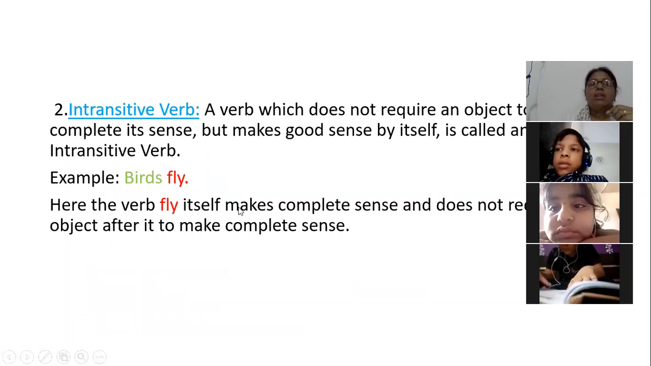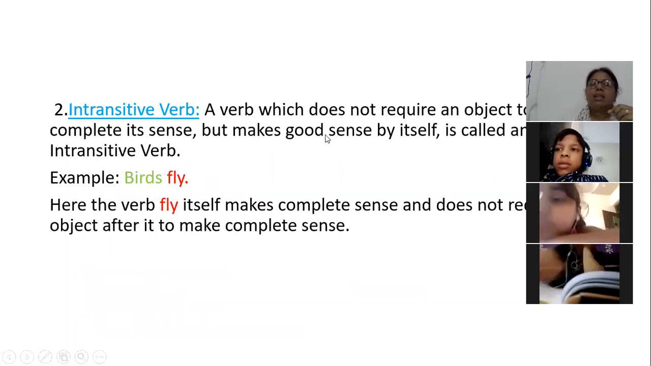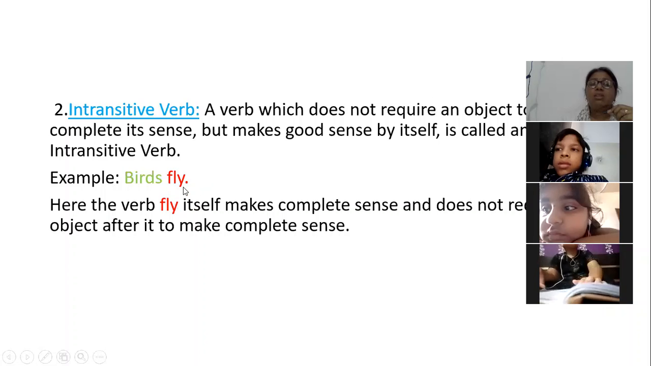Next, intransitive verbs are those verbs which do not require an object to complete their sense, and they make good sense by themselves. Example, birds fly. So here birds is the subject and fly is the verb. These two are making the complete meaning. I have not added any extra word in the sentence to make it meaningful. So such verbs are called intransitive verbs.